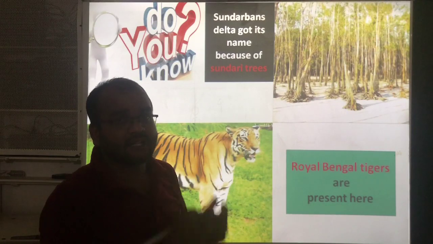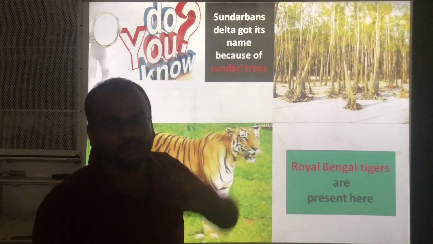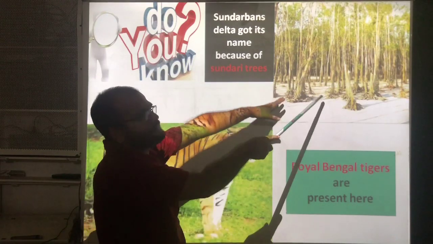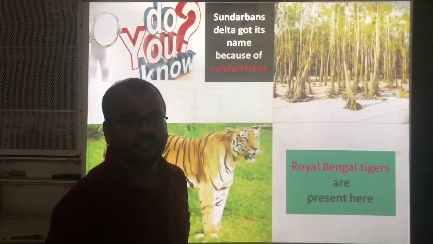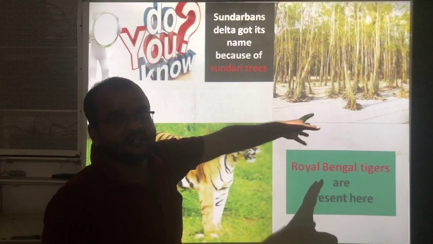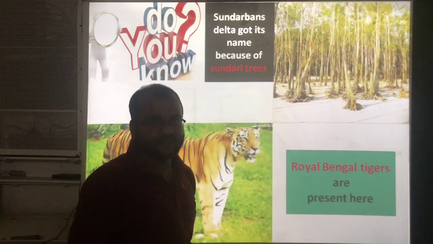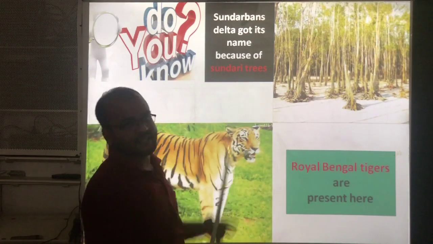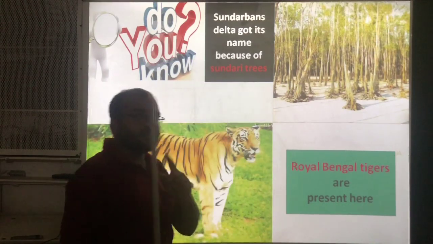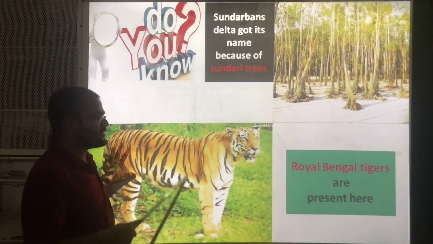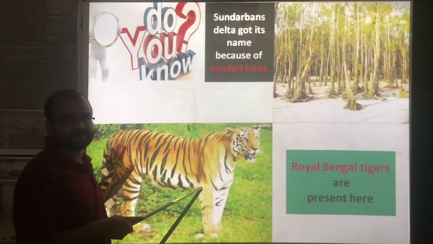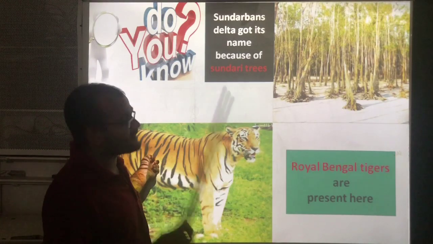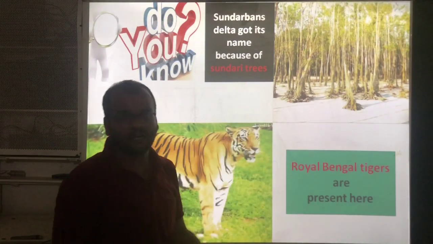The delta which is formed by the Ganga and Brahmaputra rivers has so many Sundari trees. Because of these Sundari trees, the delta is named the Sundarbans Delta. And one more important thing, you can see our Royal Bengal tiger. Royal Bengal tigers are present in this Sundarbans Delta.